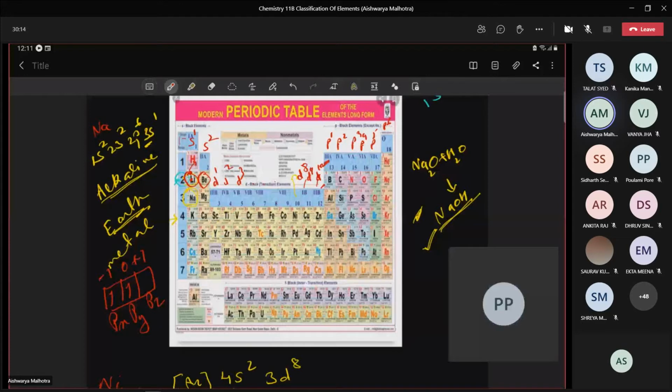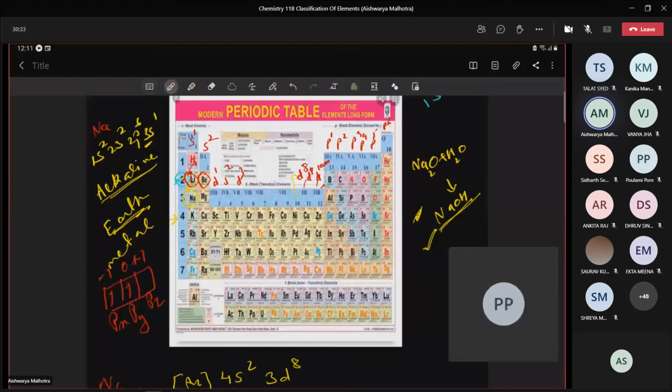They are also metals. You can see very clearly from here that there's a change in the characteristic from non-metal to metalloid to metallic. So non-metallic character decreases as we move down the group.